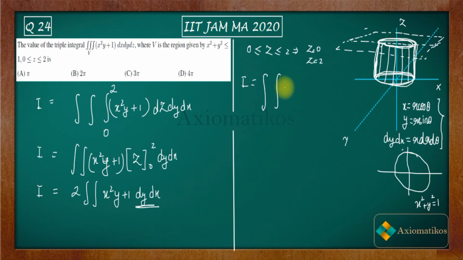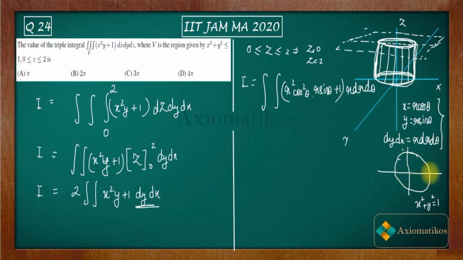So you will have r square cos square theta, then product with y, that means r sin theta plus 1. Now in place of dy dx you have r dr d theta. Now you are evaluating your integral on the circular region.